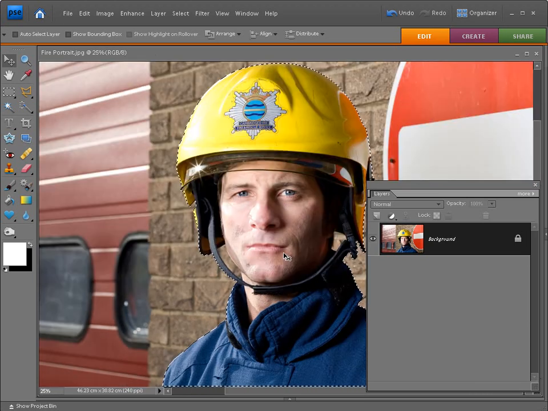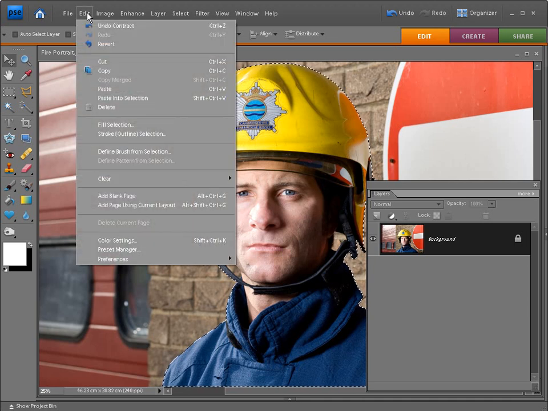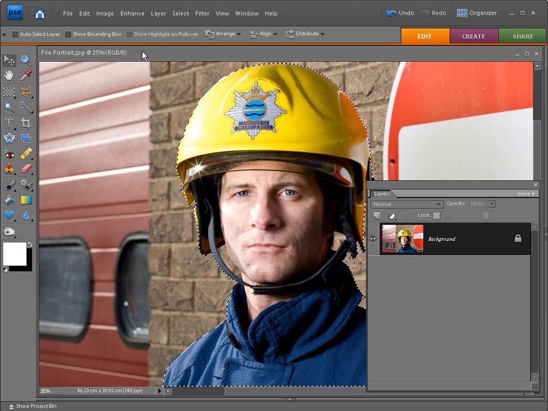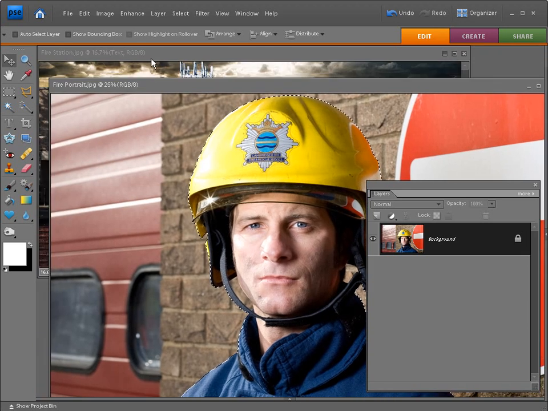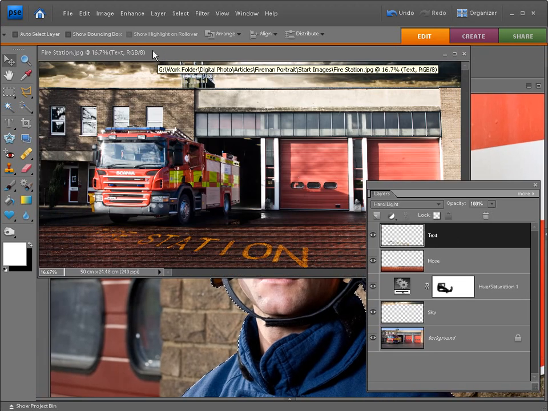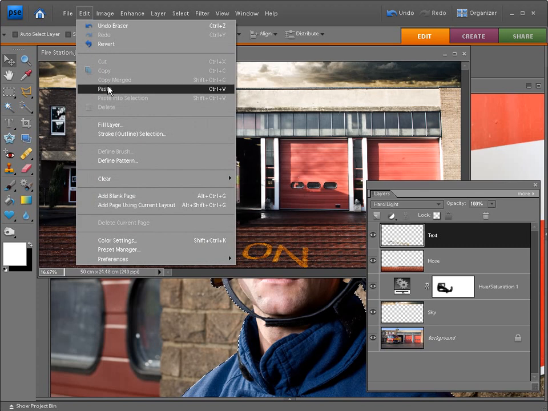We're now ready to copy and paste our fireman portrait into our main fire station document. So with the marching ants still showing, go up to Edit and down to Copy, and then move this down a little bit and go back to your fire station document, and then go up to Edit and then down to Paste.